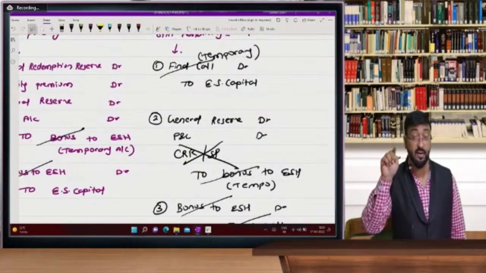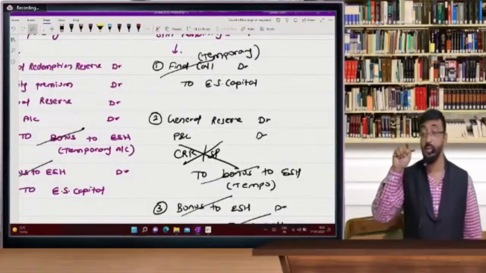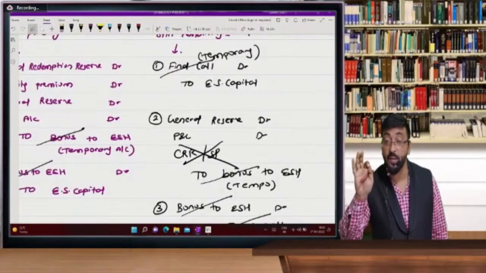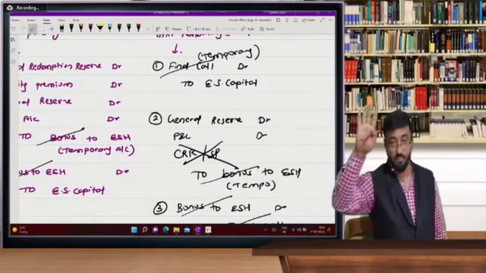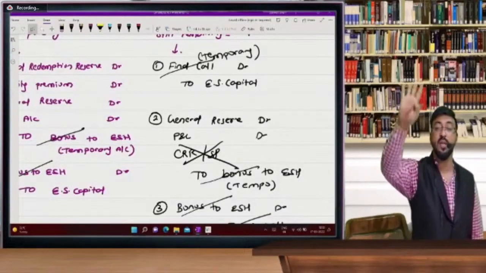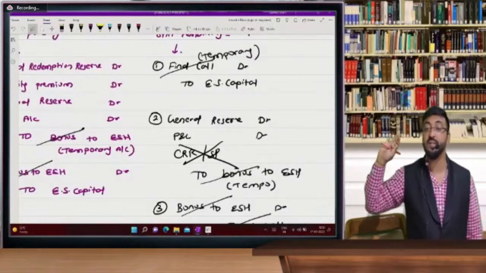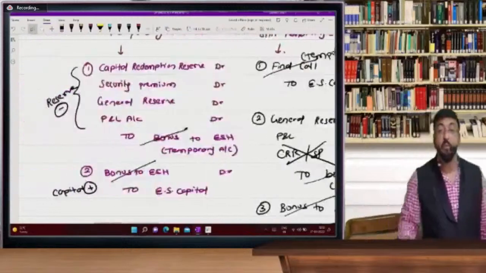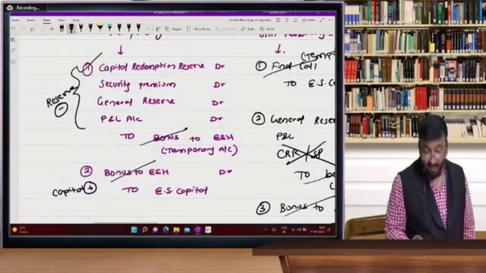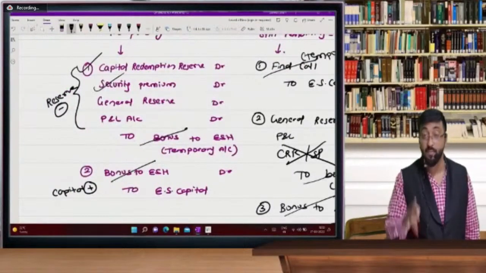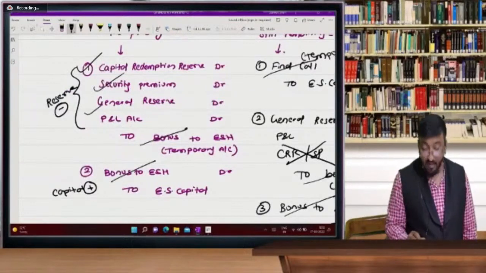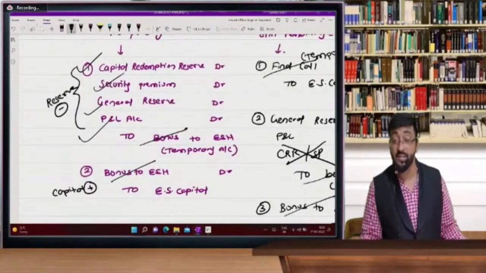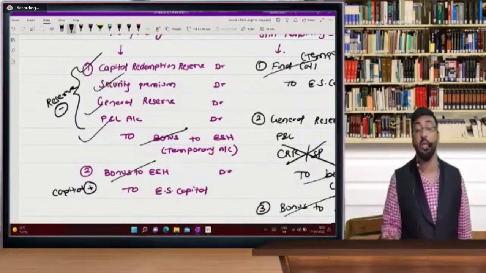Remember these words. So those Hindi medium students, understand: आप सिक्योरिटी प्रीमियम और सीआरआर को यूज नहीं कर सकते हो. तो आप किसको यूज कर सकते हो जब आपका फाइनल कॉल बाकी है? ओनली जनरल रिजर्व एंड P&L. सर फुल्ली पेड होगा तो फर्स्ट प्रायोरिटी फॉर सीआरआर. If there is no balance, then security premium. This is a priority. If there is no balance, then general reserve. And if there is no balance, then profit and loss account. So first you have to use CRR, then security premium, then general reserve, and then profit and loss account.